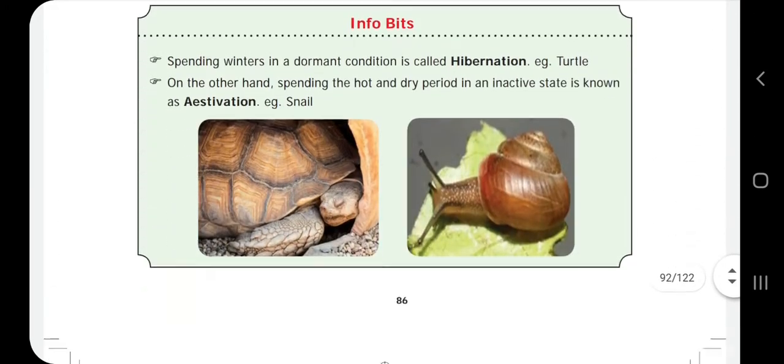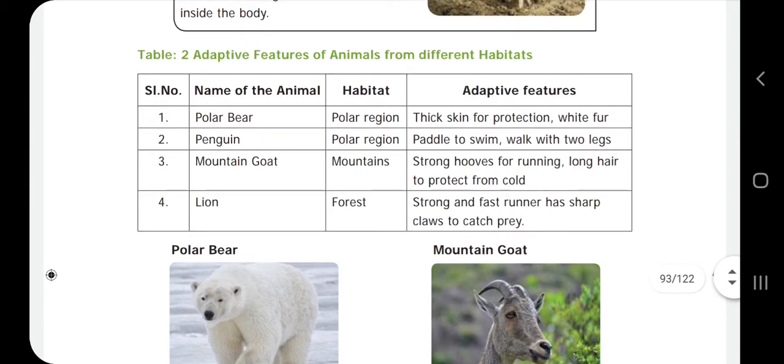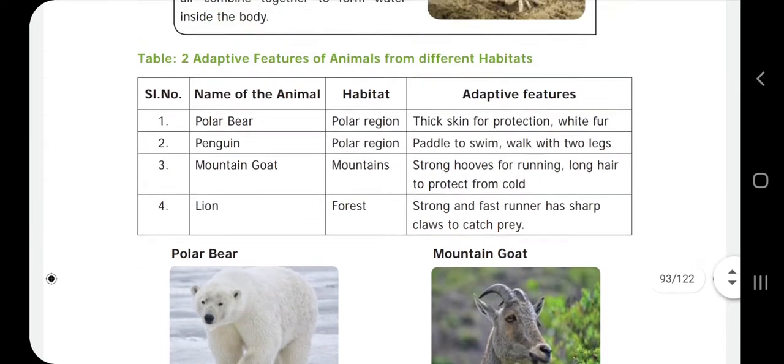Next one, adaptive features of animals from different habitats. Polar bear, mountain lion, penguin, they have given several examples.